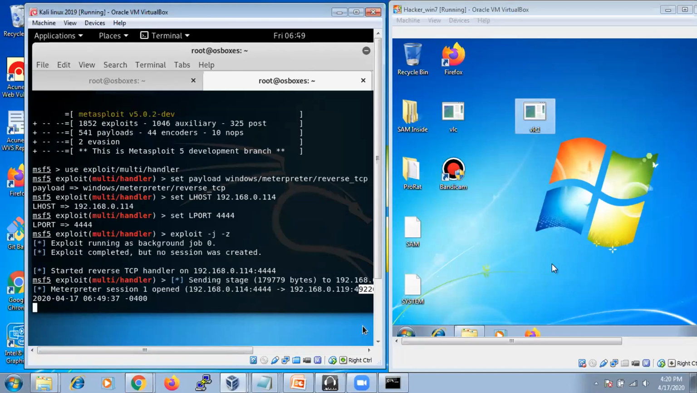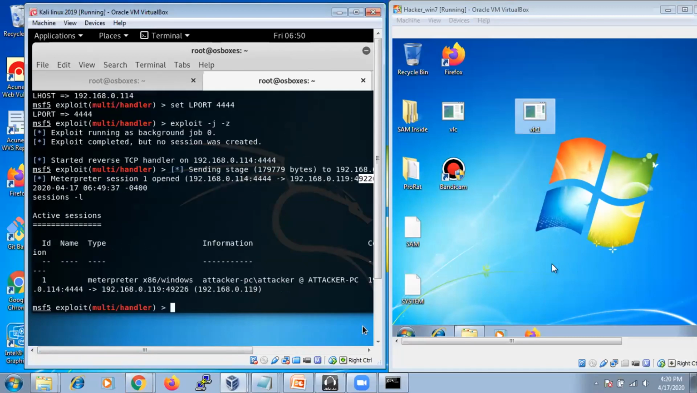If you want to enter into that particular machine, first we'll go with sessions. How many sessions were established? Sessions -l is the list. Only one session was established, and the ID number is 1. So sessions -i means interact with ID number 1. It is going to connect to this machine.